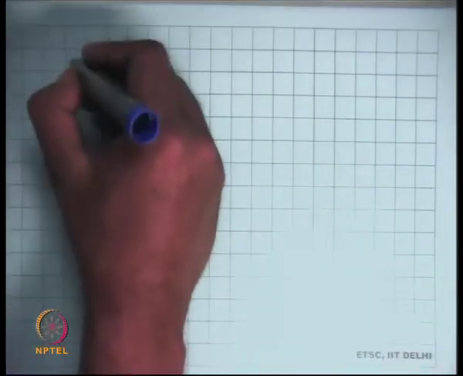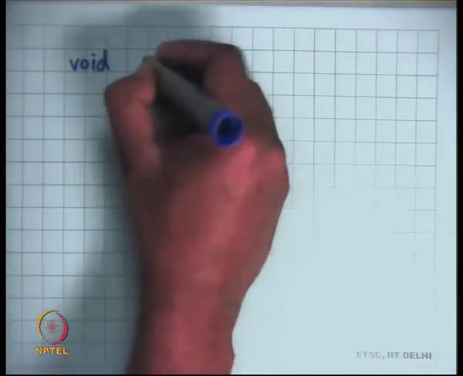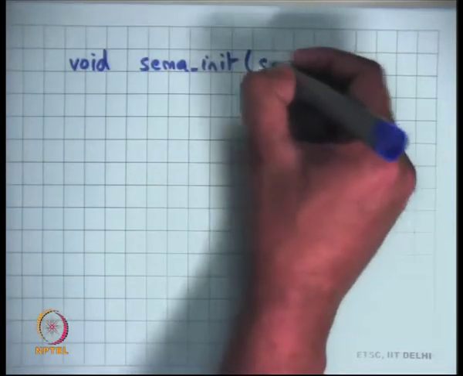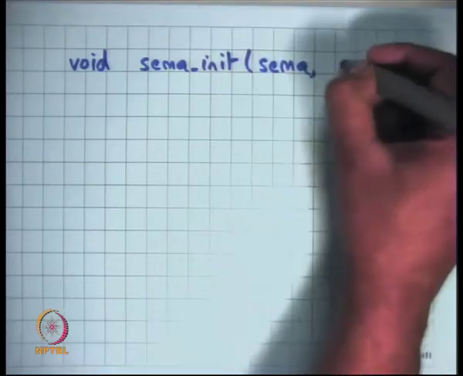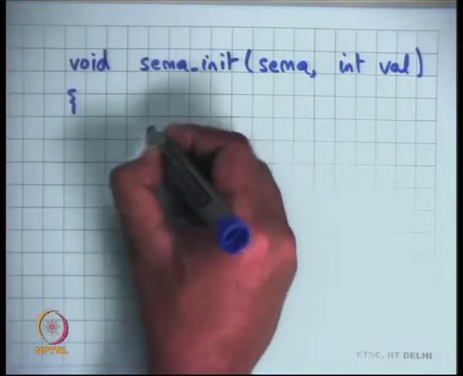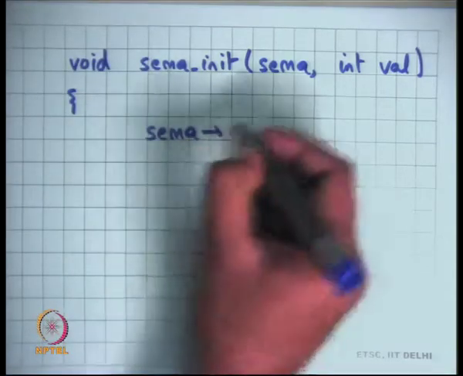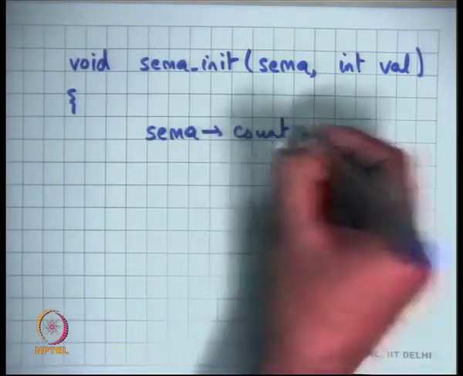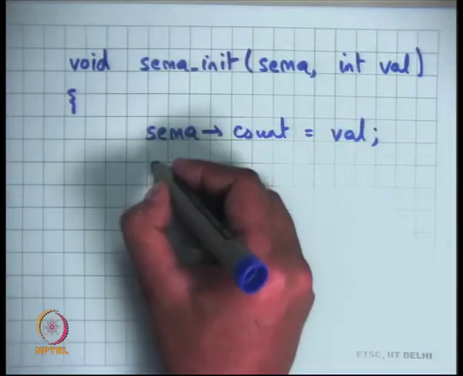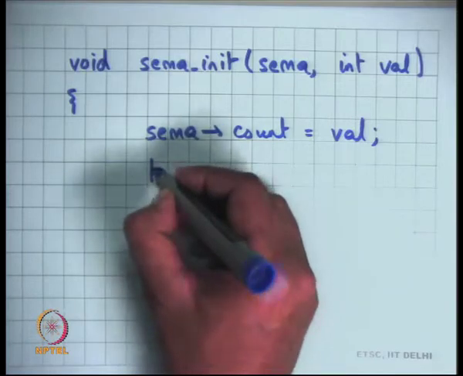Then I need to implement sema init. It has two arguments, sema and int val, and I am going to say sema.count is equal to val, but before that I am also going to call lock init.